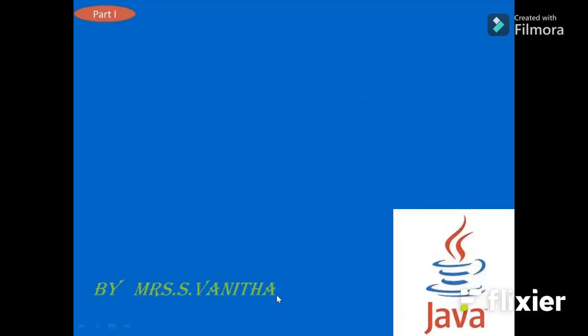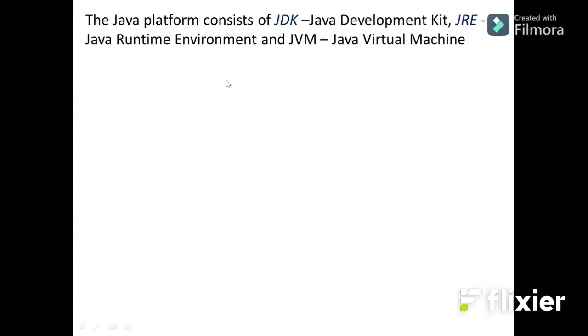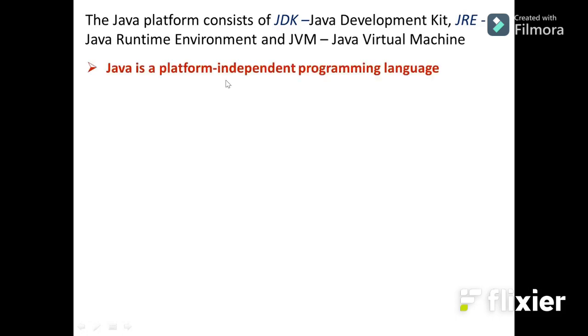In this video, we discuss Java architecture, JDK, JRE, and JVM. The Java platform consists of JDK, that is Java Development Kit, JRE, Java Runtime Environment, and JVM, that is Java Virtual Machine. Java is a platform independent programming language.